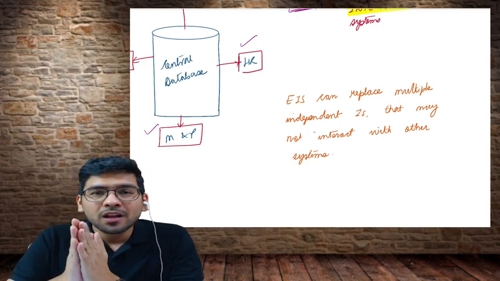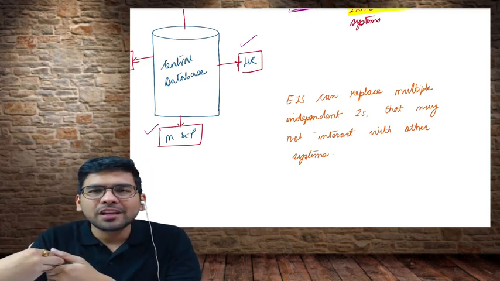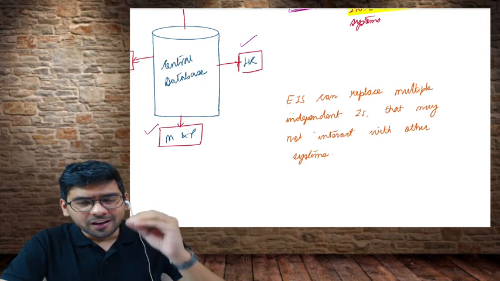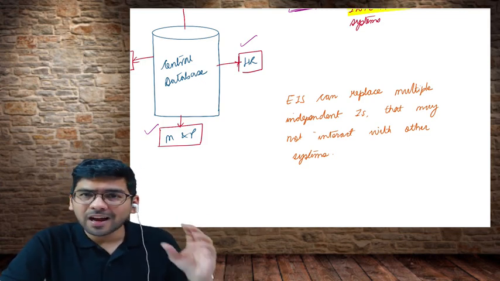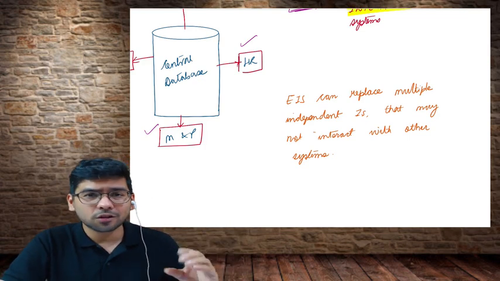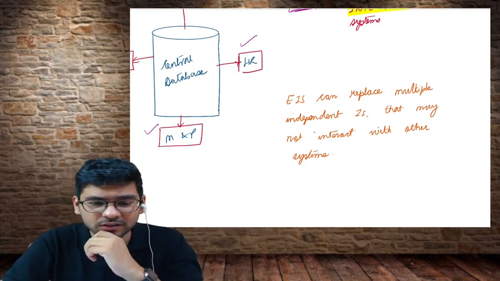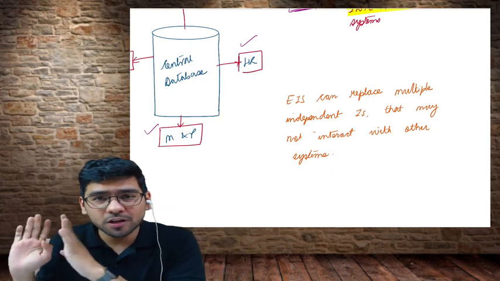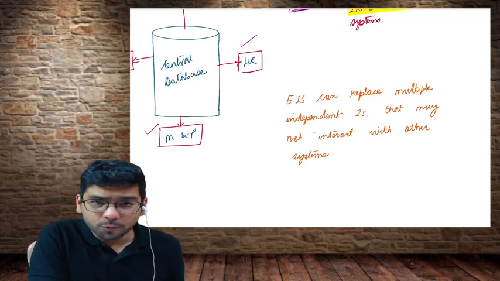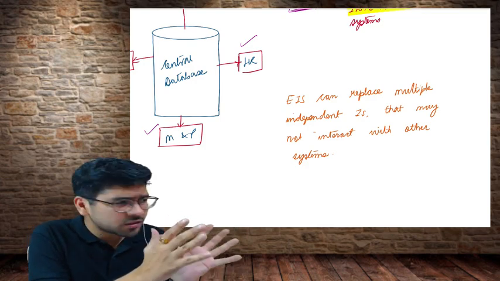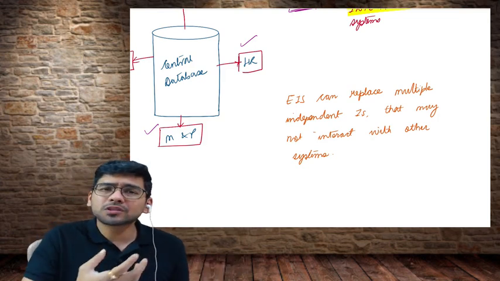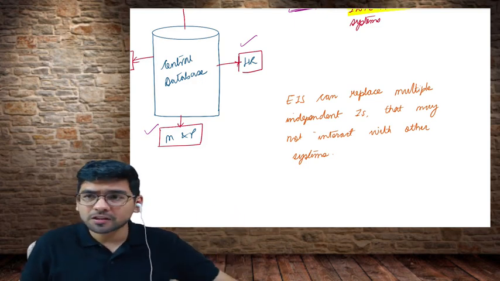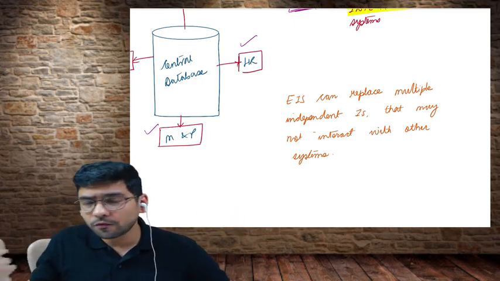Now let's say I want to withdraw some money, or maybe deposit some more money in my account. Can I go to the nearest Union Bank of India branch in Jaipur, and inquire about my account balance, or deposit cash in my account? What do you have to say on this? Yes, I can go. My account is in the Guwahati branch of Union Bank, but I am right now in Jaipur, and if I go to any of the Union Bank branches in Jaipur, they will be able to tell me my account balance. I can deposit my money in this particular branch. I don't need to go to the main branch where I have my account.